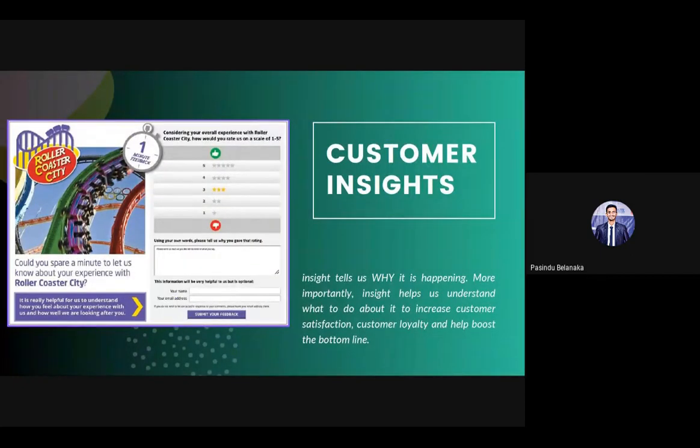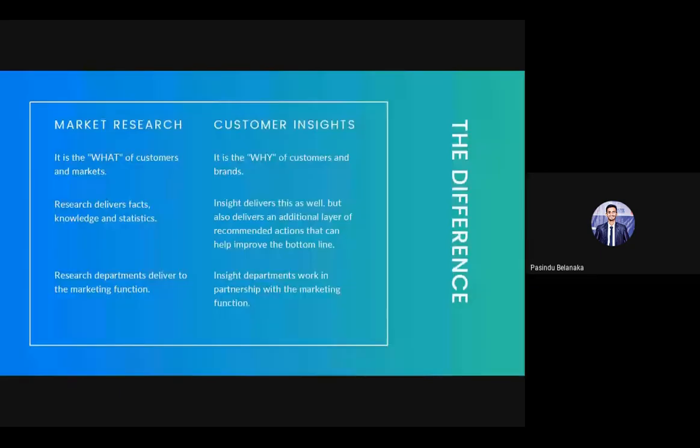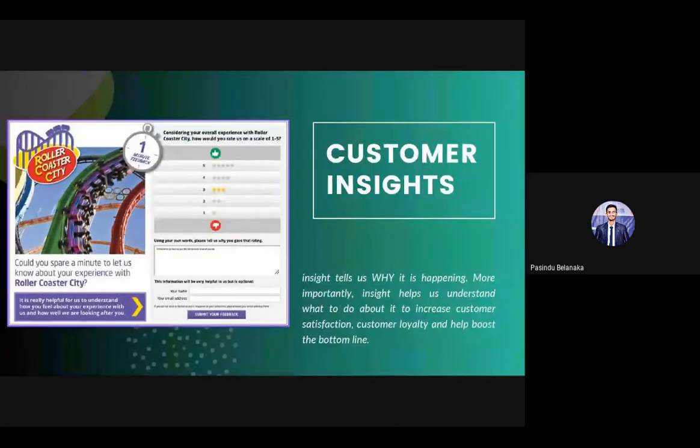In customer insights, you can see in the picture, they're asking for a rating. How do you like our service? Even in the App Store or Google Play Store, after you download and use an app, they send these messages, rate our app. And under that, they give a little space to explain why we gave that rating. So earlier I said, it is the why of customers and brands. They're asking why you did this, why 1 star, why 5 star. They give that little space to explain the reason for their behavior.